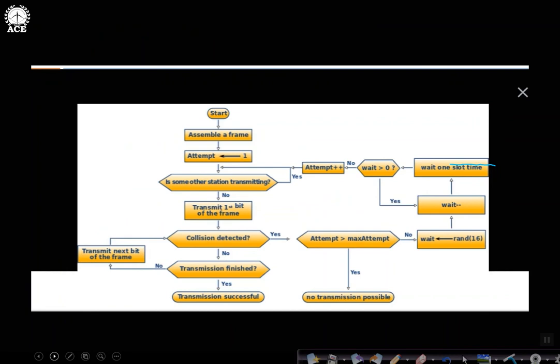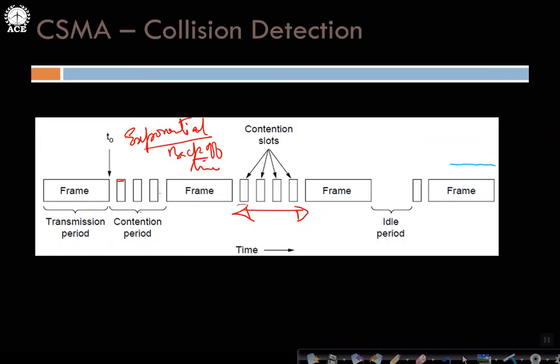So what is the algorithm? How does this protocol work? Let us try to understand this. But before that, I would also like to tell you the maximum duration of this contention slot. Suppose the propagation time is tau. The time taken for a frame to go from one end to the other end is tau. This is the propagation time, TP.